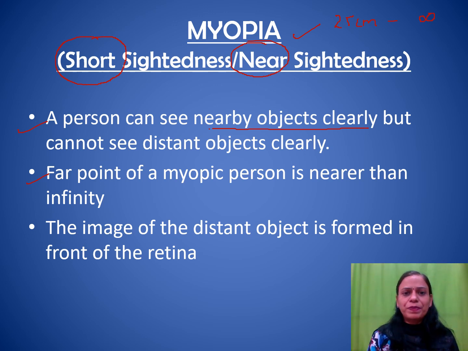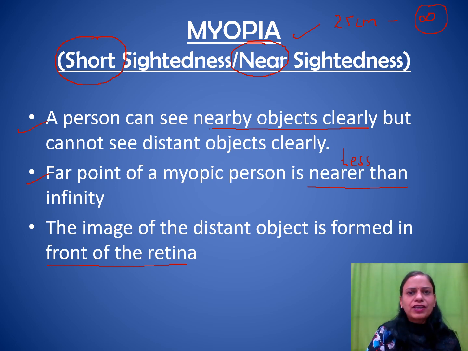Now, in case of myopia, since the person is not able to see the distant objects clearly, that means his far point is not infinity. It cannot be greater than infinity, so obviously it will be less than infinity. So the far point of a myopic person is nearer than infinity. Then in case of myopia, the image is formed in front of the retina. That means the image is formed before the retina.